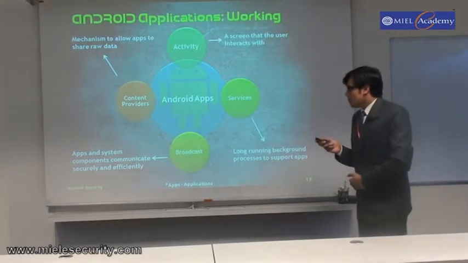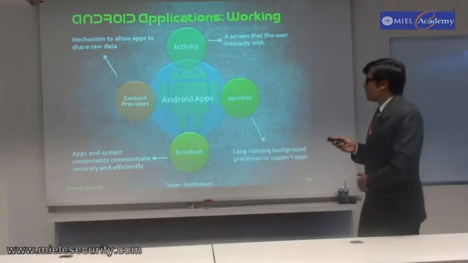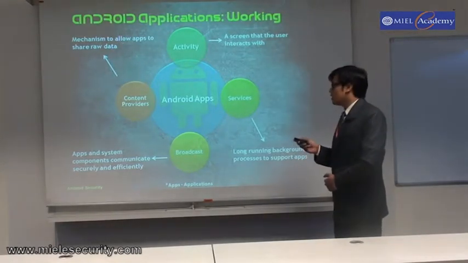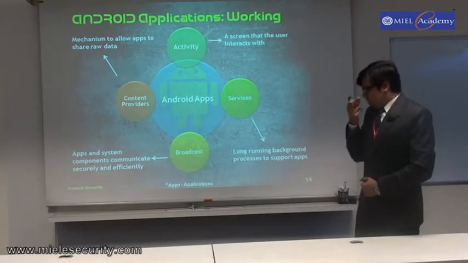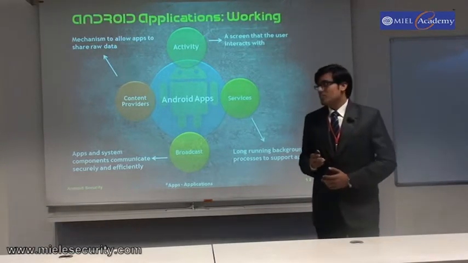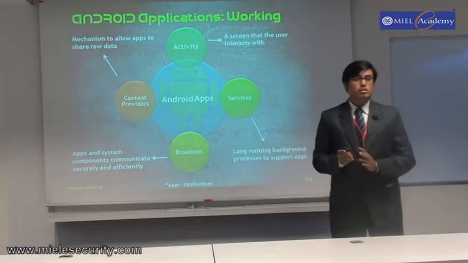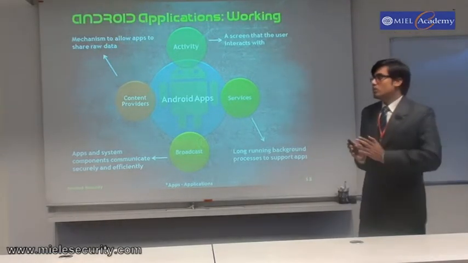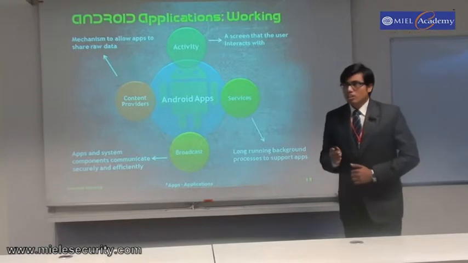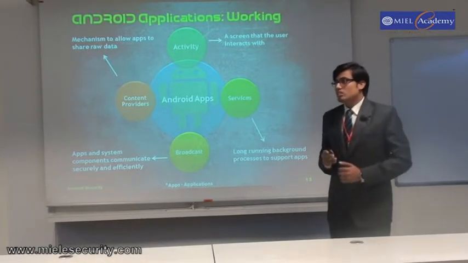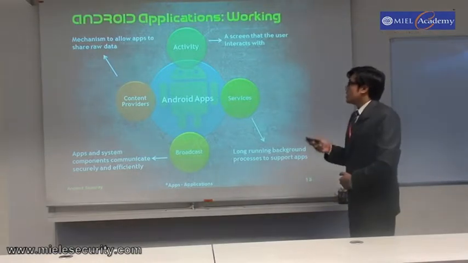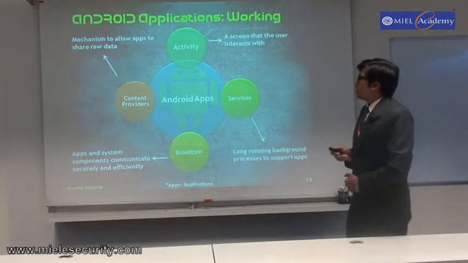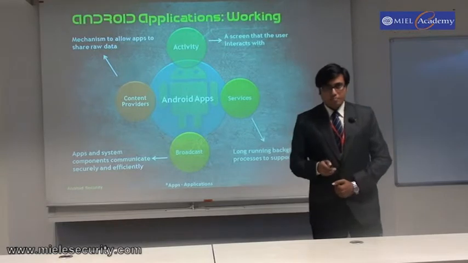Broadcast receivers are the technique that applications and system components use to communicate securely and efficiently. That is, broadcast receivers are responsible for the actual security of the applications. Though Android does not have many security features, it is also not the case that it doesn't have any security features. The security features are supported by broadcast. And content providers is a mechanism to allow apps to share raw data.